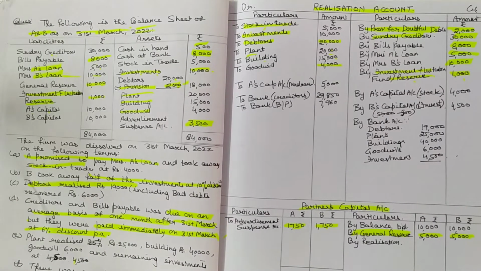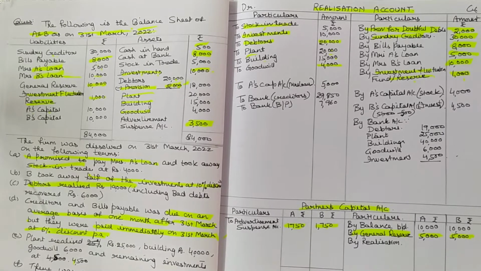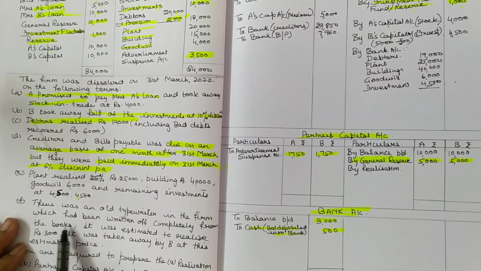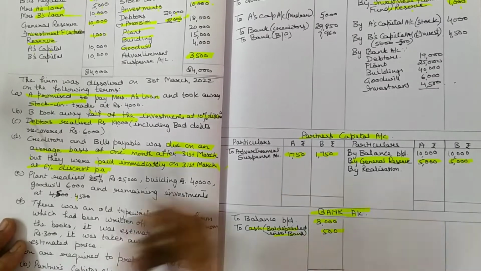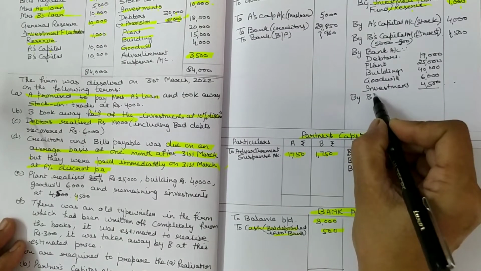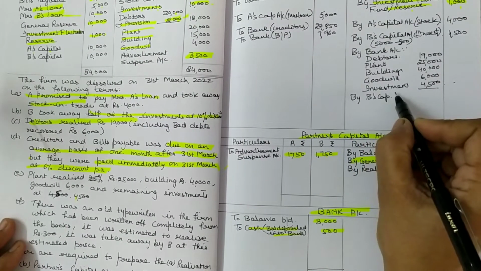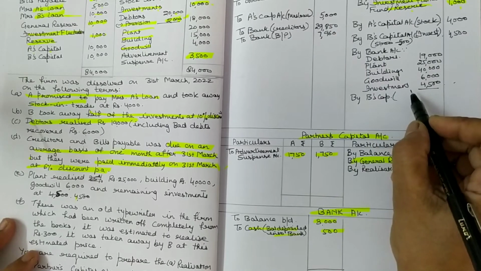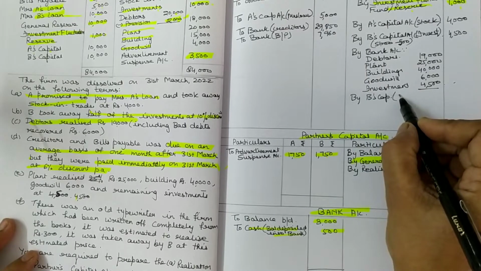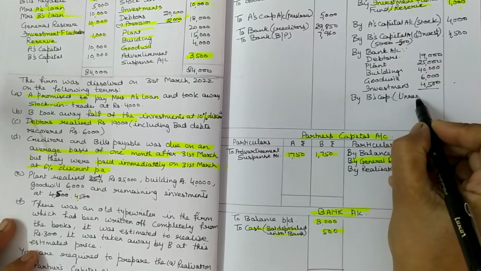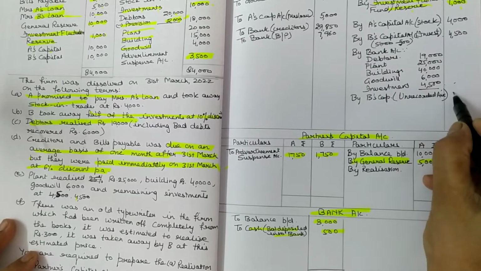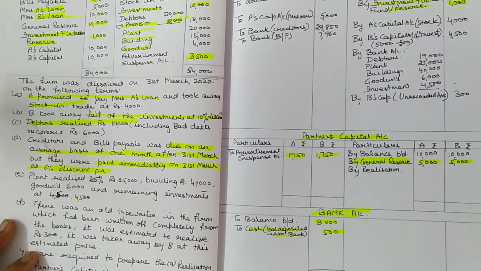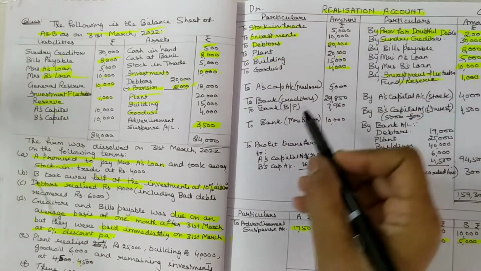There was an old typewriter in the firm which had been written off completely from the books. It was estimated to realize 300. It was taken away by B at this estimated value. So by B's capital account, when a partner is taking some asset, you have to write B's capital account, in bracket unrecorded asset, of rupees 300 he is taking at this value. Okay, now comes next, you have made the payment of bills payable.